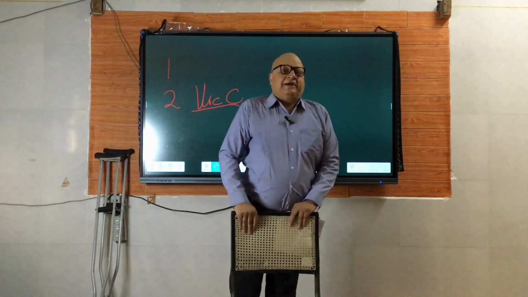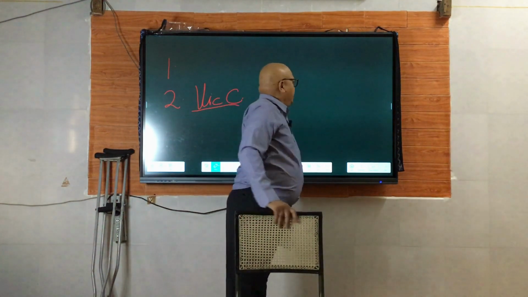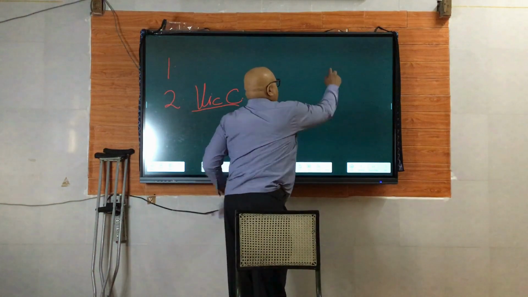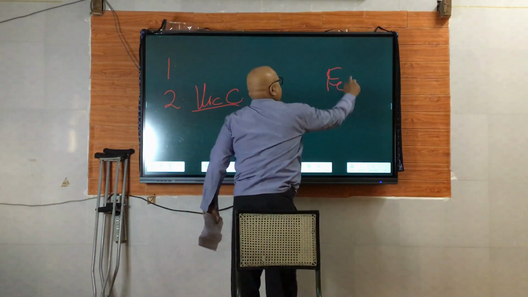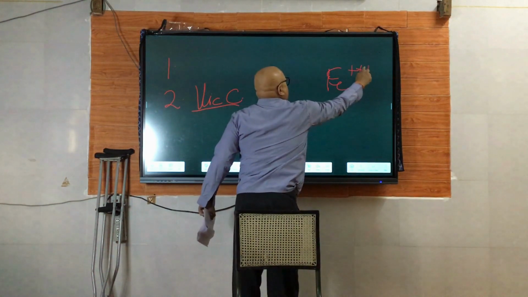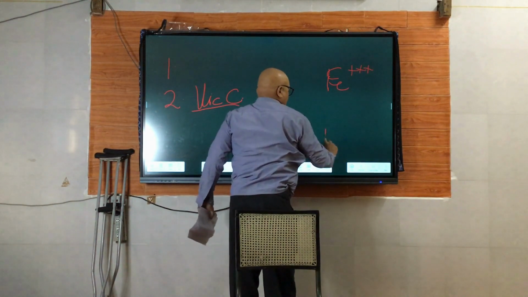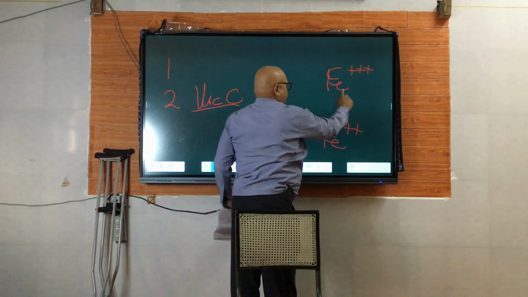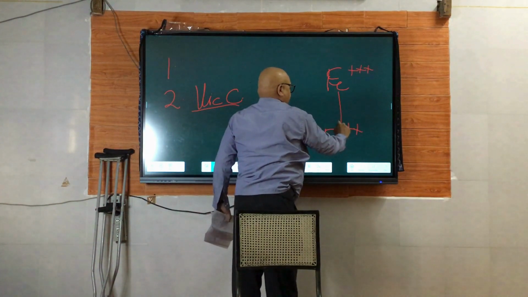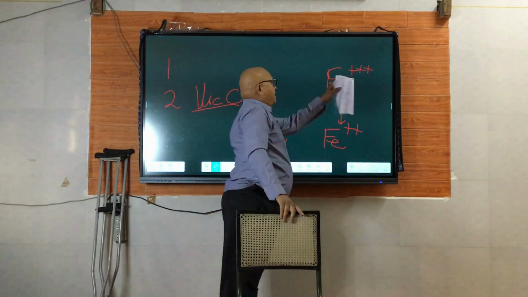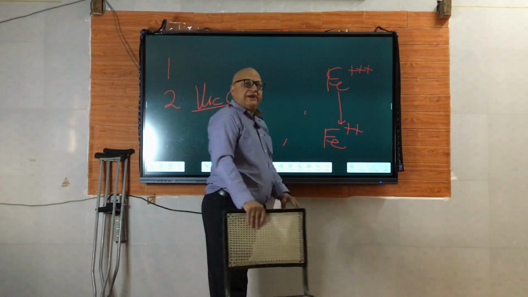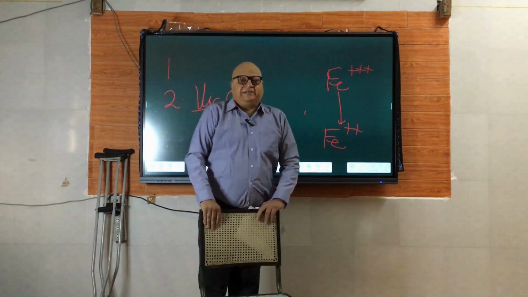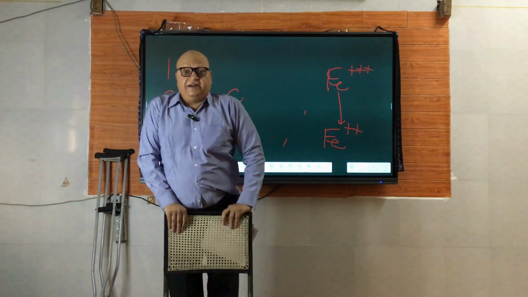So there also there will be iron, but that iron is present in the ferric state. And you people also know, I'm sure, that intestinal absorption of iron can occur only in the ferrous state. So dietary ferric iron has to be converted to ferrous, and that is done in the intestine.